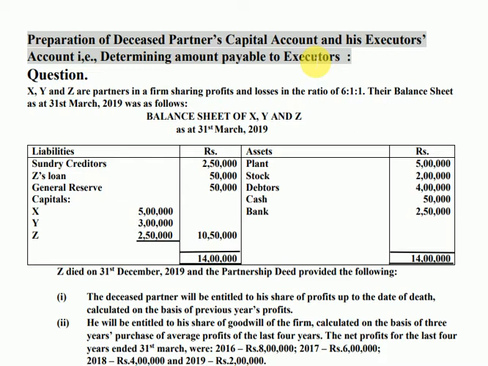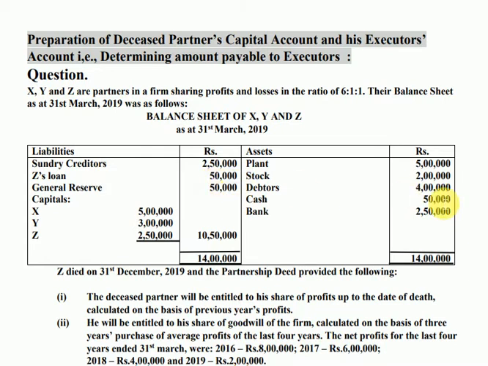So let's go directly into the question where there are three partners X, Y, Z with profit sharing ratio 6:1:1, and this is the balance sheet on 31st March 2019. Please remember the date of the balance sheet when it is given in a question, because to calculate the time period we have to see this date till the date of death of the partner. So here is a balance sheet which looks like a normal balance sheet, since we have done admission and retirement of a partner. Only one extra thing which I'm seeing here is Z's loan. The partner Z has given a loan to the firm, which is a liability of rupees 50,000.